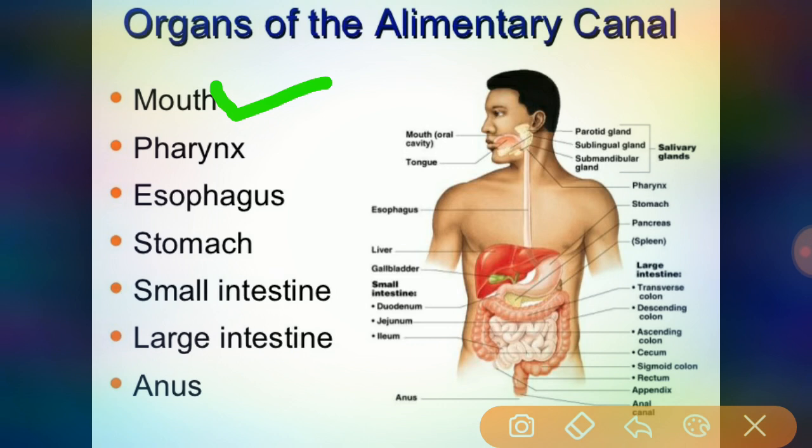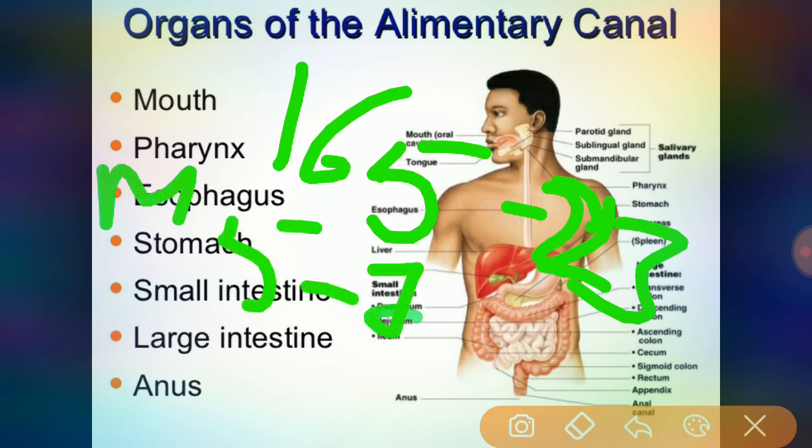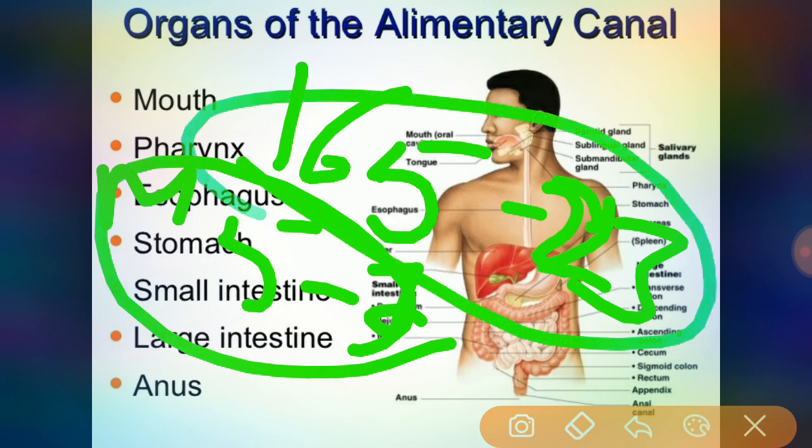Okay, so here we especially have to know the exact length of the GI tract. The length of the GI tract is about 5 to 7 meters. Coming to feet, 16.5 to 23 feet. So what is the length of the GI tract in meters? 5 to 7 meters. In feet, 16.5 to 23 feet.